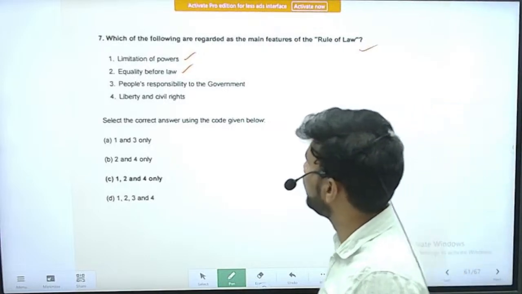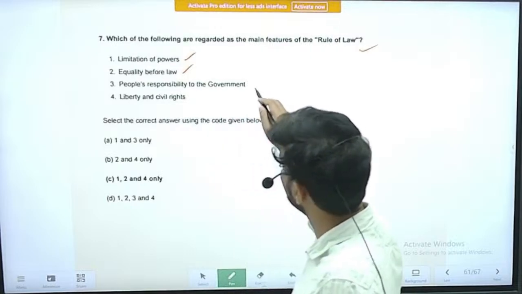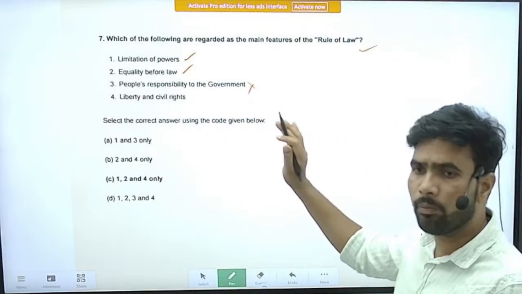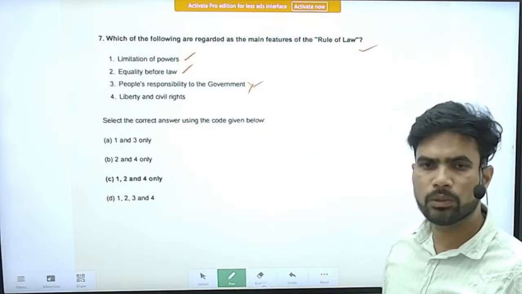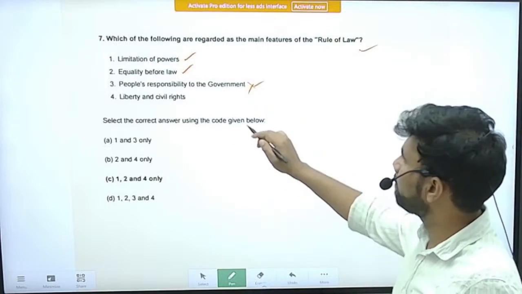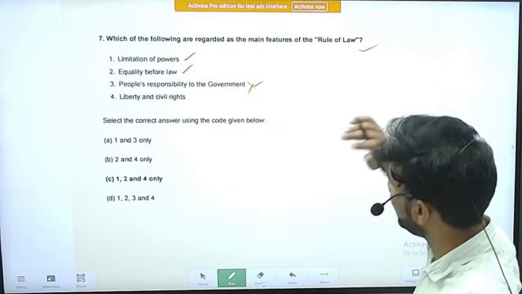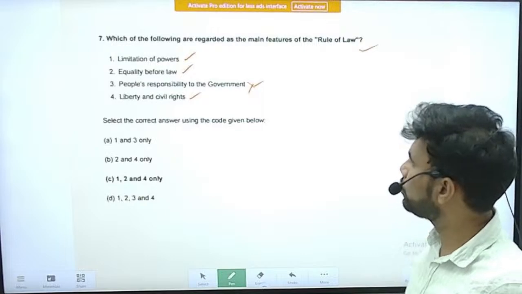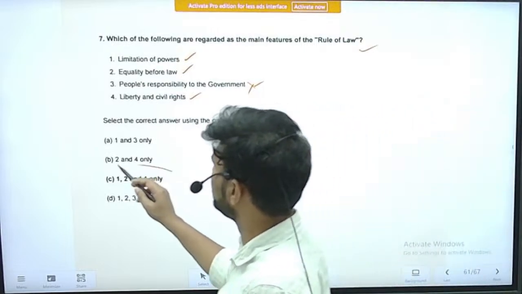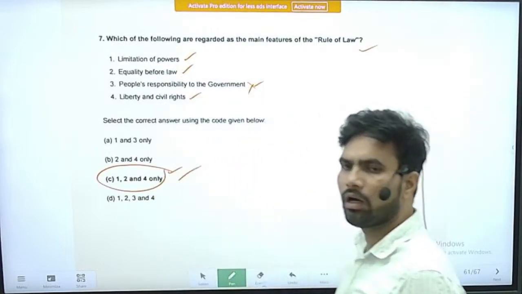People's responsibility to the government. This is not related to rule of law. People need not be responsible to the government. Right. Next is liberty and civil rights. Yes, these things shall be there, then rule of law will be ensured. So the correct option is option C. Statements 1, 2 and 4 are correct.